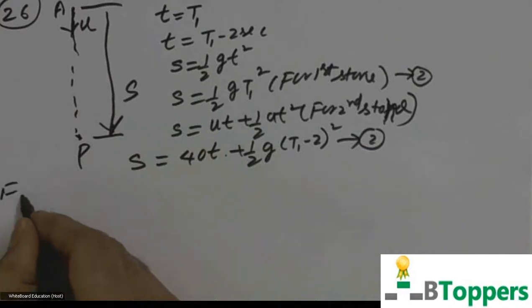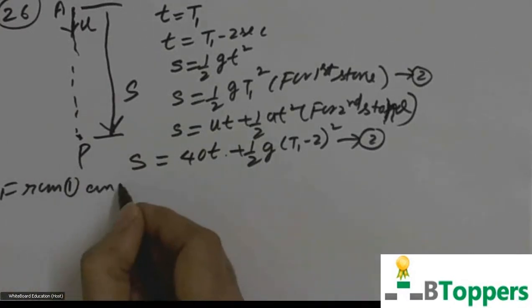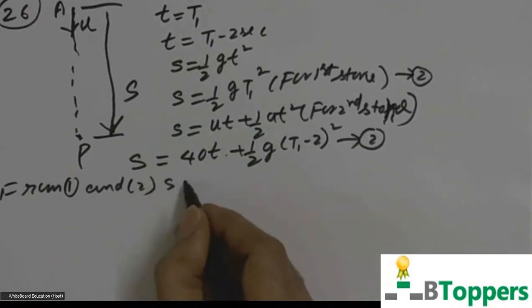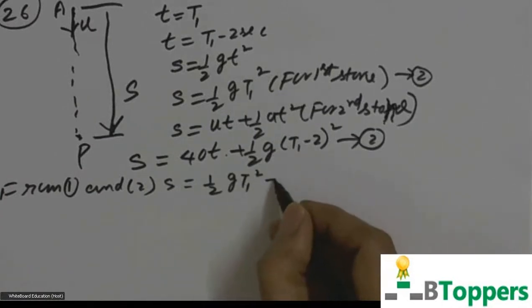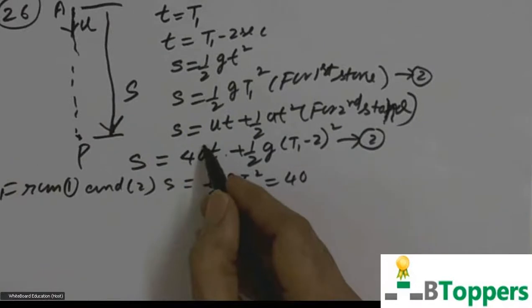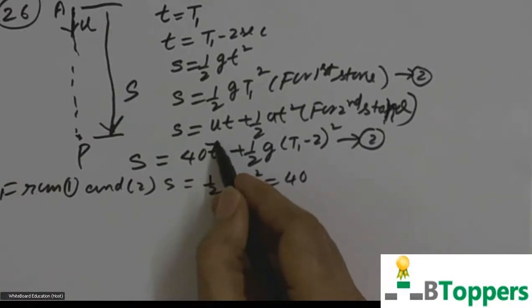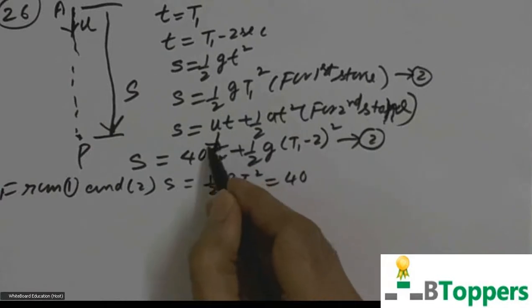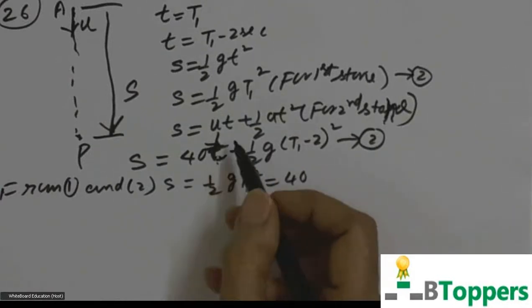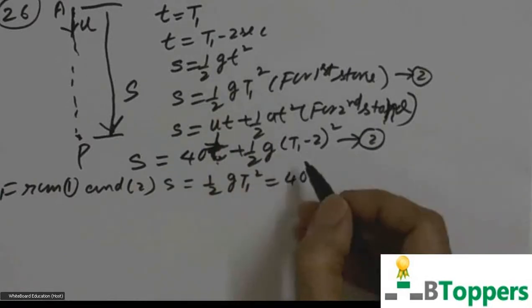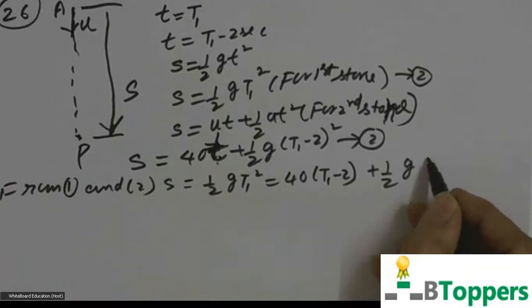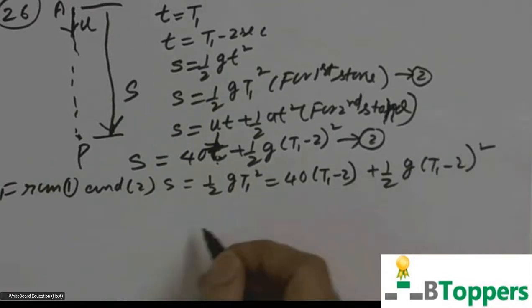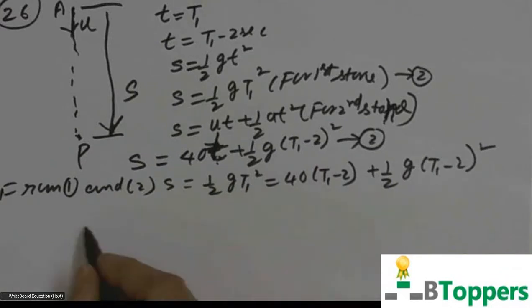So s equals half g t1 square on one side, and on the other, 40 into t, where for the second stone you take t equal to t1 minus 2 seconds, plus half g into t1 minus 2 whole square. This you have to simplify.